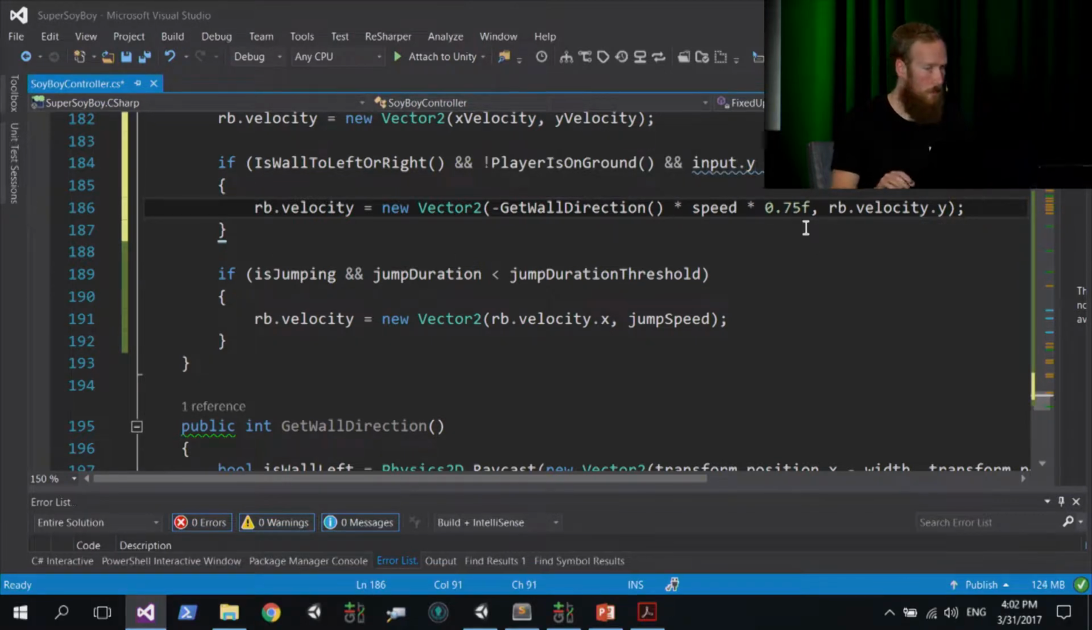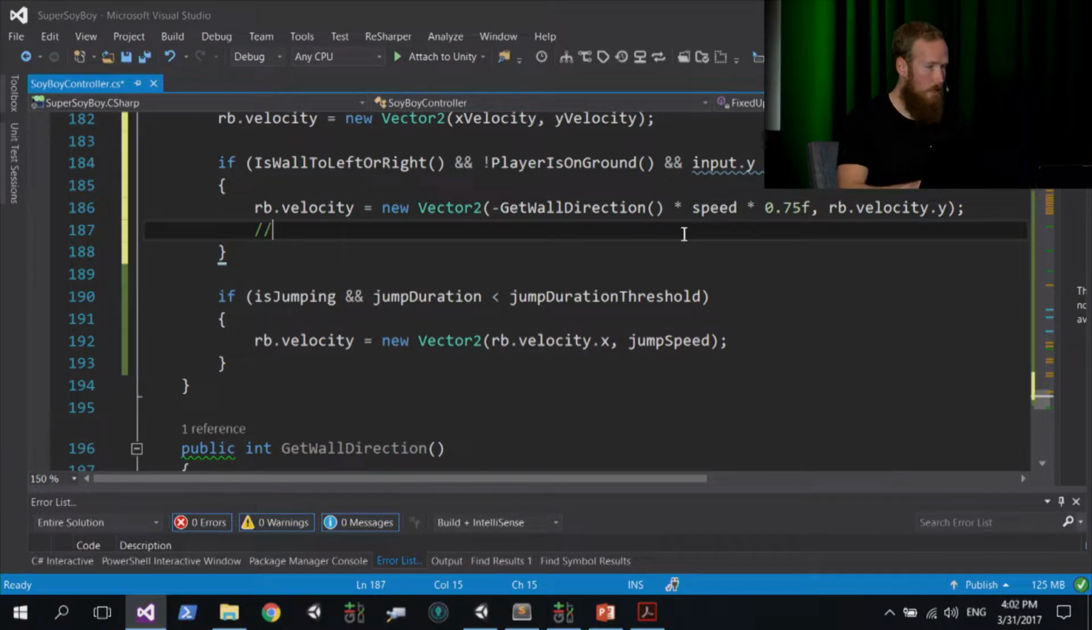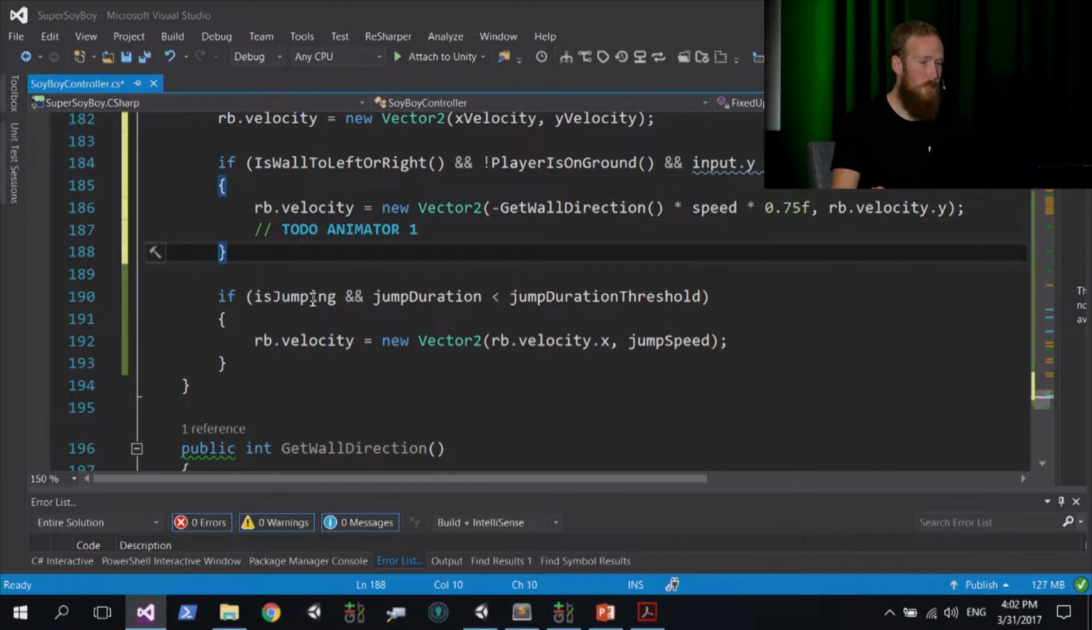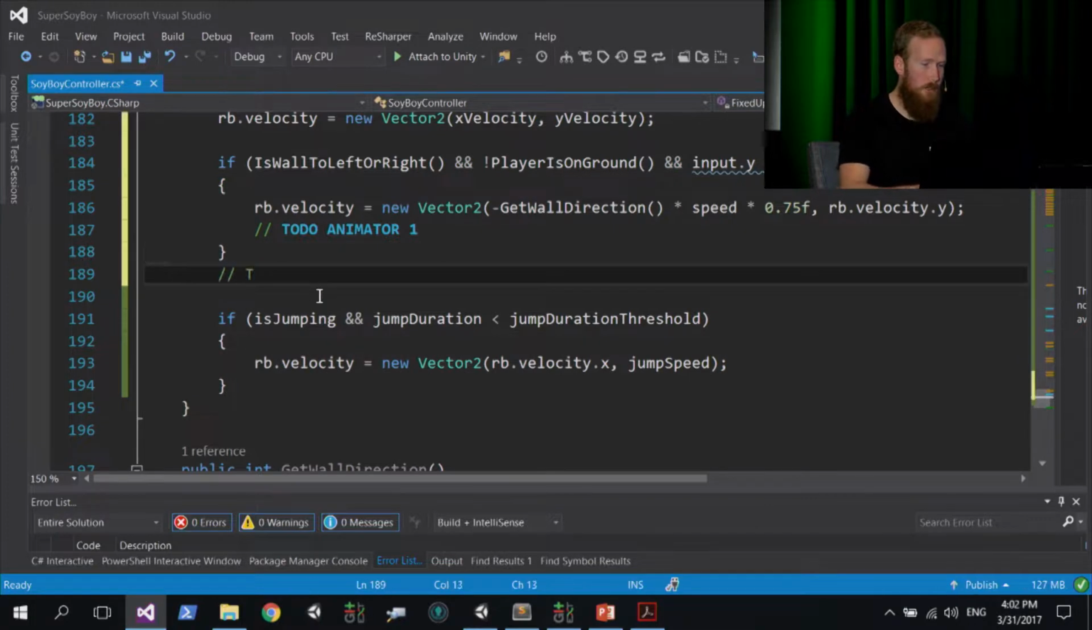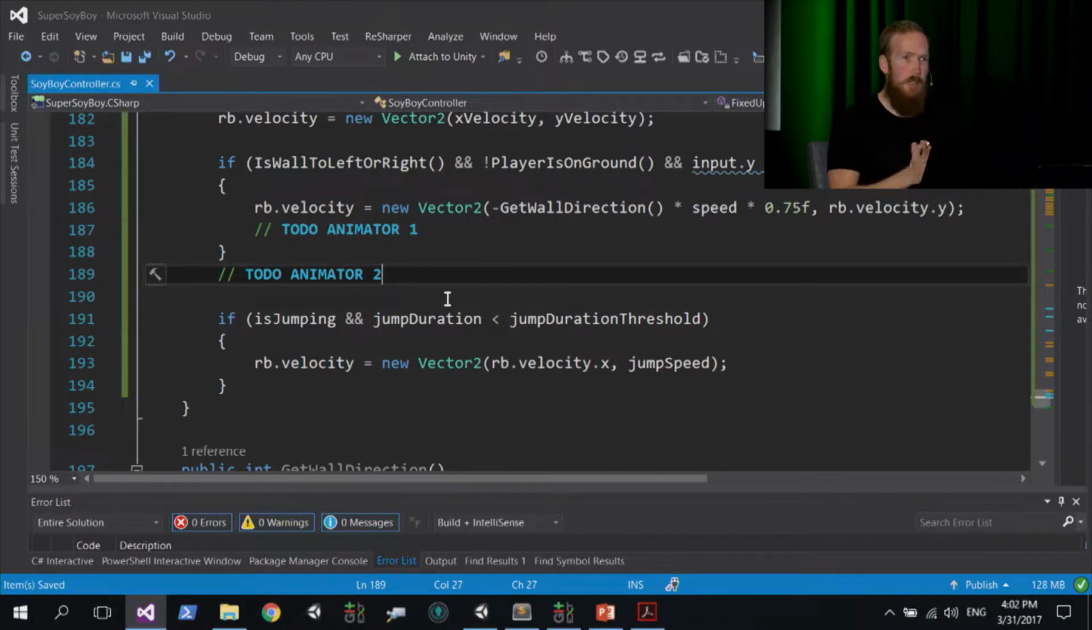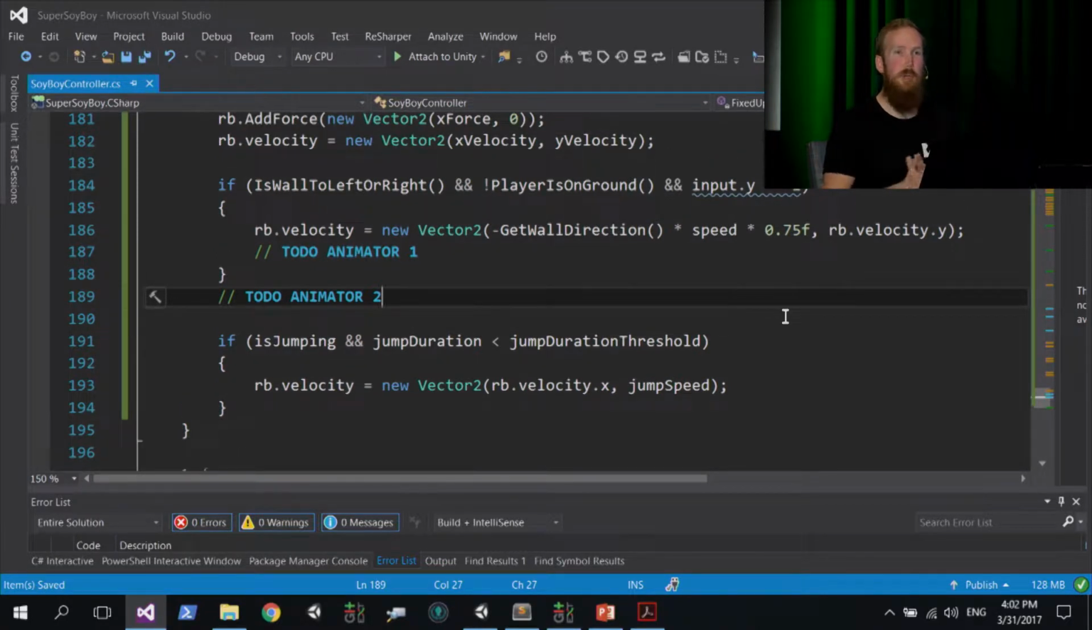Okay. And then just below that, another comment, TODO animator 1. And then after this if statement block, another comment. Sorry, guys, this is the last comment, I think. TODO animator 2. That's for the lab later. All right, so as I explained, that's going to reverse our direction when we jump off the wall. So save your code, switch back to Unity. I'm just going to leave the code up for a few more moments for you guys to catch up. And if you return back to Unity, just raise your hand if you manage to get to that point.